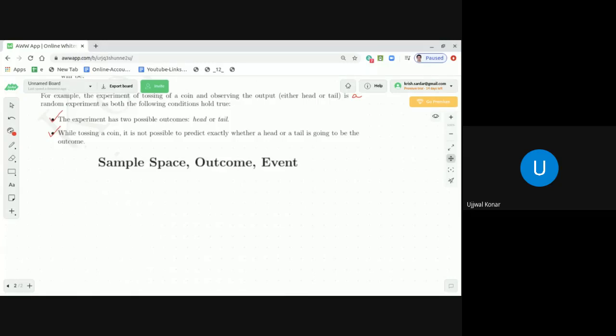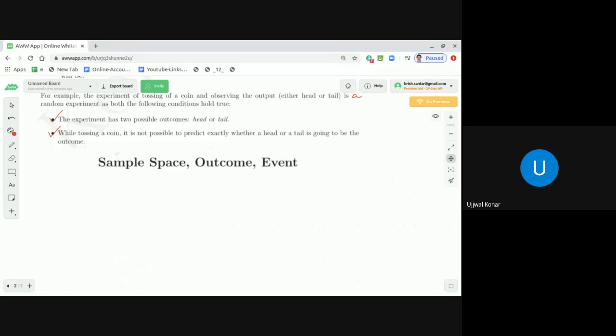For example, if I say a die is thrown, what is the probability that it is a multiple of 2? First, you need to understand what is the random experiment, that is throwing the die. Then what is the sample space, what are the possible outcomes, and what are the events? If you define these properly, then solving the problem will be simple.